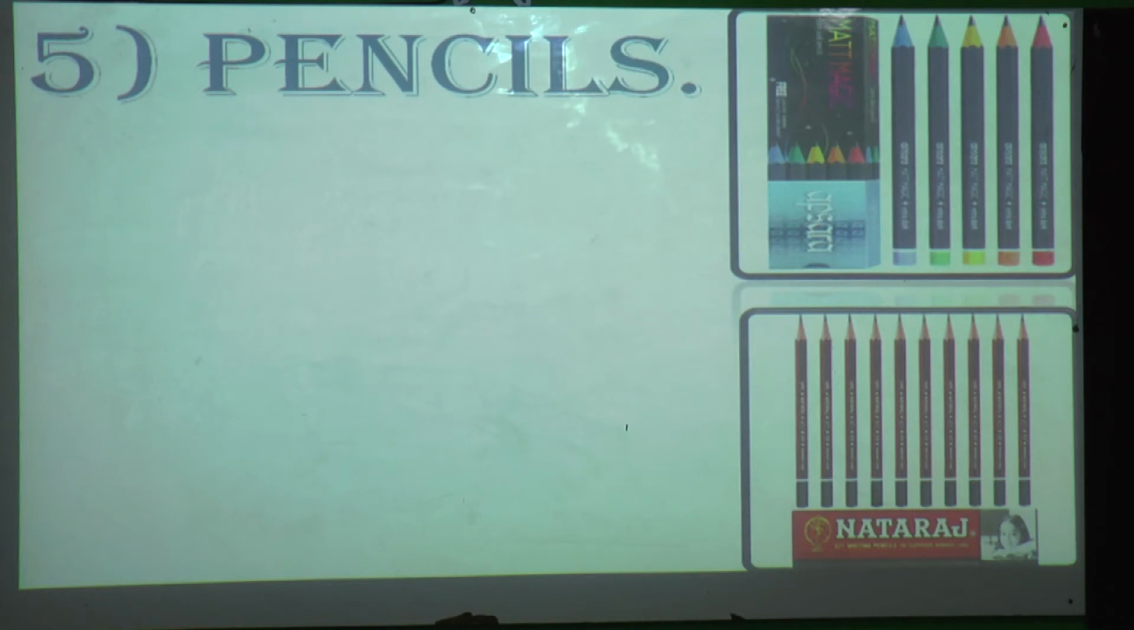Pencils. If you see all types of pencils, they are given a common name, that is pencils. But if you specify a name, Apsara pencil, Nataraj pencil, any one name if you specify, that will become a proper noun. So here you can see Apsara pencil, here you can see Nataraj. So what is this? Proper nouns, because a particular name is given to that pencil. But for all types of pencil, one name is given, that is pencils. So this is a common noun.